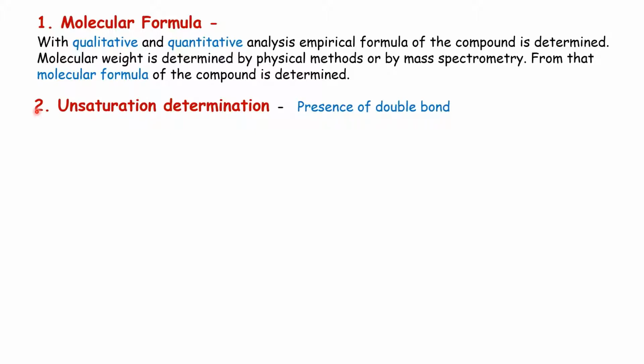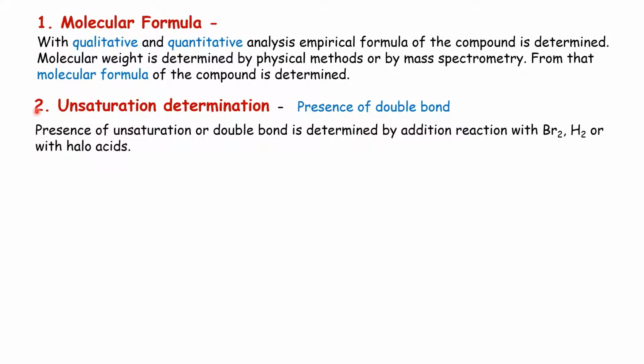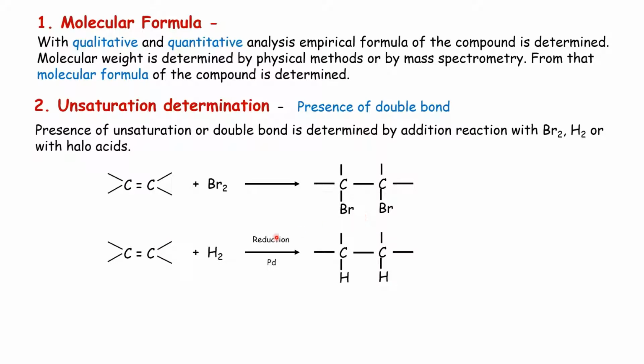A compound containing double bond shows addition reaction. Therefore, the presence of unsaturation or double bond is determined by addition reaction with bromine, hydrogen, that is hydrogenation, or with haloacids. This is any double bond or ethylenic bond. It shows addition reaction with bromine and we get the dibromo product. Upon hydrogenation, this is a reduction reaction, we get such type of hydrogenated product.